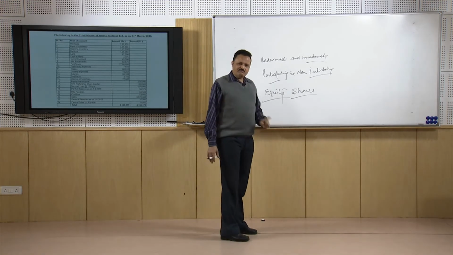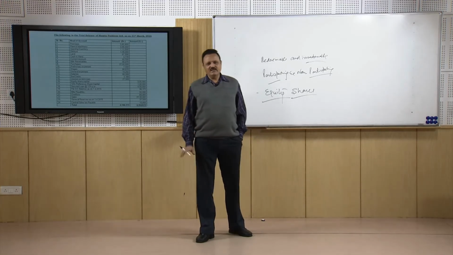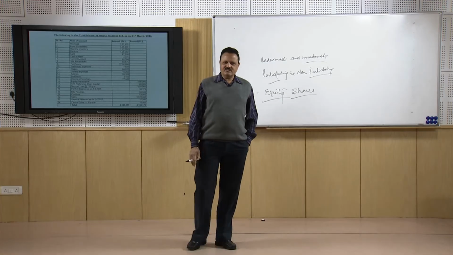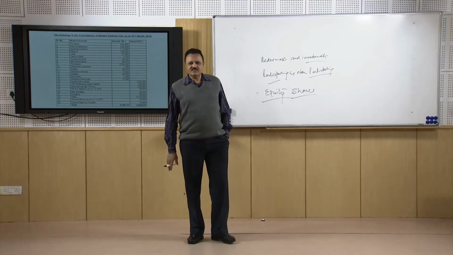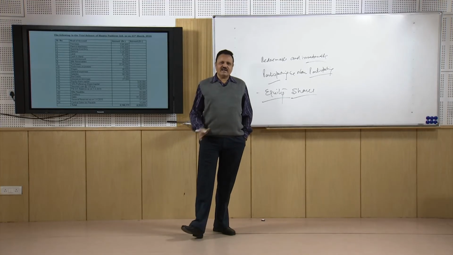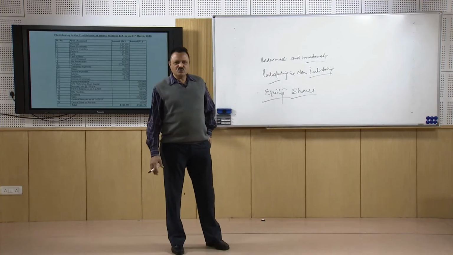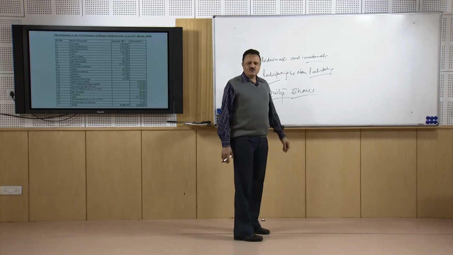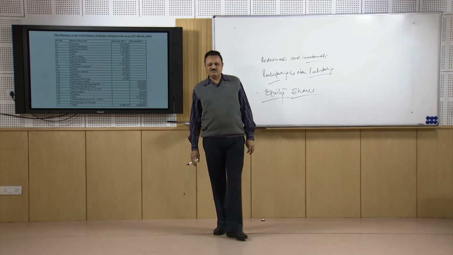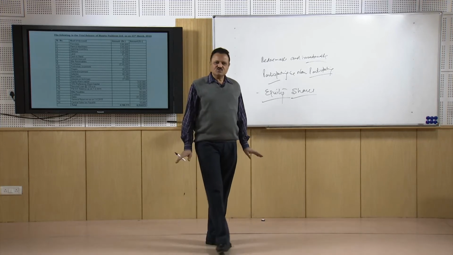But in the real sense, the positive effect for equity shareholders is that they are the real shareholders, because they have the voting right. As I told you in my previous lecture also, the equity shareholders have the voting right. They have the right to decide the affairs of the company, and whenever a decision has to be taken on any issue, the equity shareholders are consulted by the management as well as the initial promoters, and preference shareholders have no say.